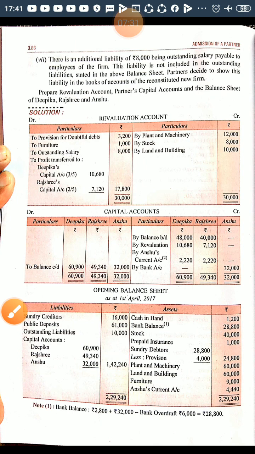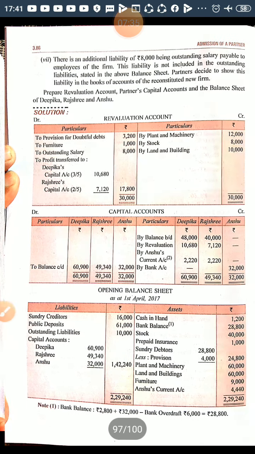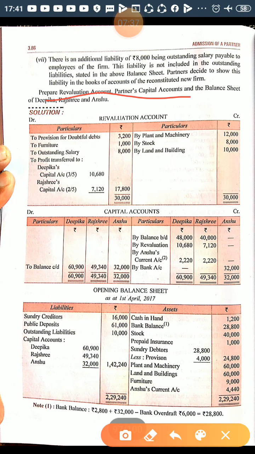The method for solving the question: when the question asks you to prepare revaluation account, partners capital account, or balance sheet, first of all, take half a page for the revaluation account and half a page for the capital account, make a format, and on the next page write the opening balance sheet.